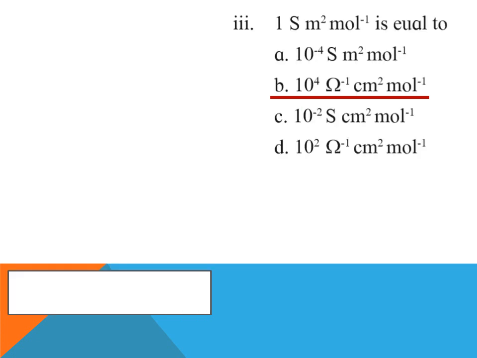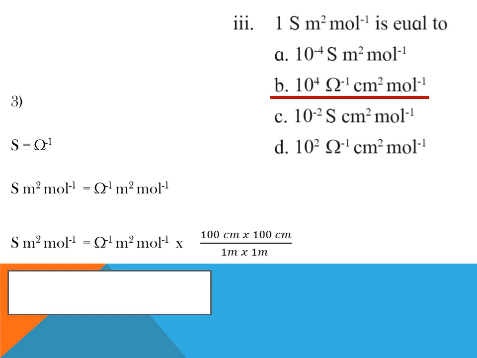Next one is the conversion of units. This is from the MCQ part, third MCQ. So after looking at the options, we can see that mole inverse is kept as it is and Siemens or meter square is to be converted. So first of all, as we know, Siemens is equal to Ohm inverse. So I will replace the Siemens in the unit by Ohm inverse. Then I can convert this meter square into centimeter.